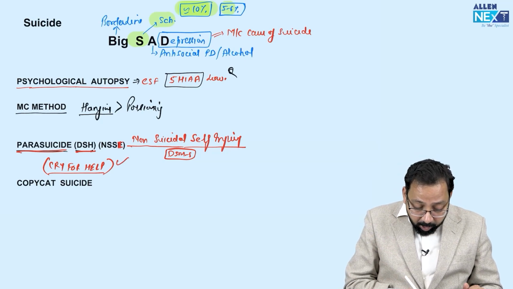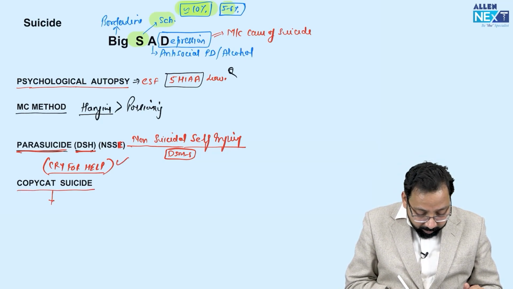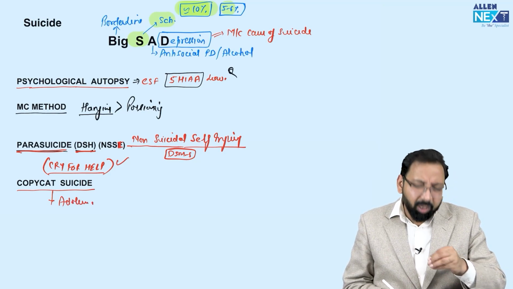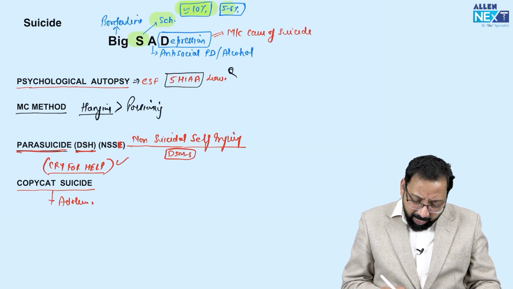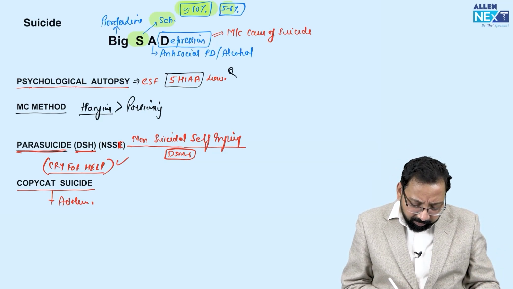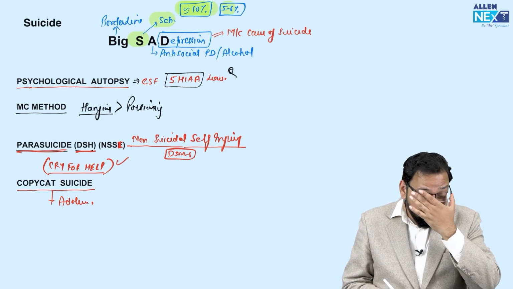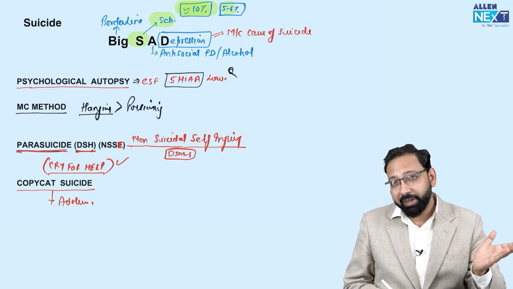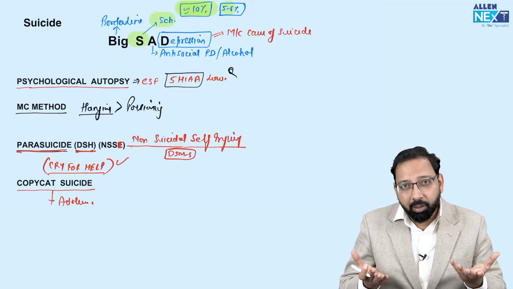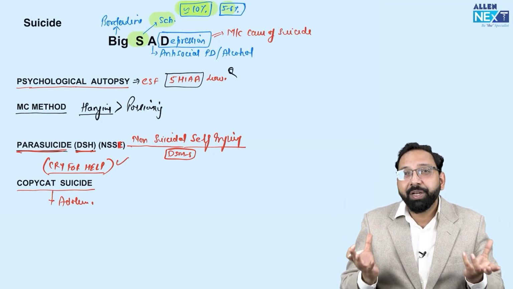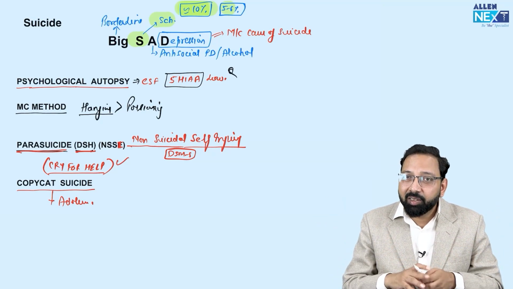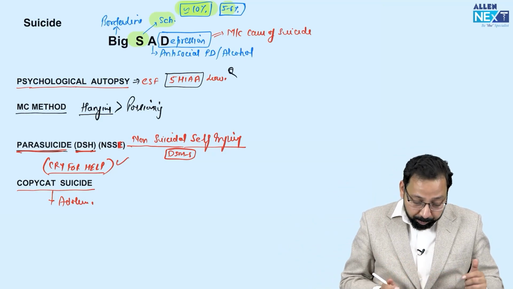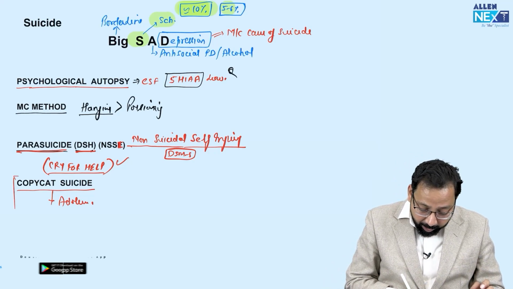Question may be asked: copycat suicide is usually seen in adolescents. They try to copy celebrities and their peer group. I remember the Netflix series 13 Reasons Why, in which the girl committed suicide and explained why, and after that the suicide rate increased. They copy because cognition is not so mature in adolescents and children. That is copycat suicide, commonly seen in adolescents.